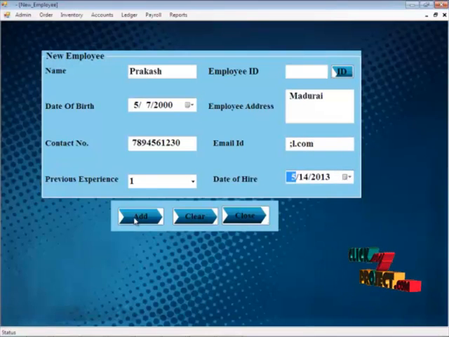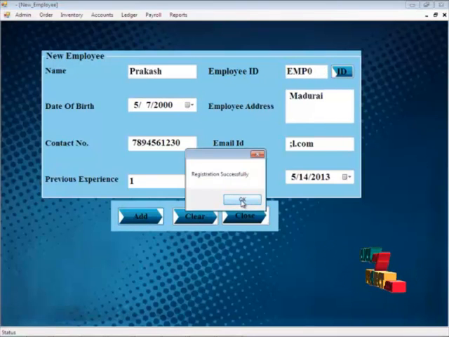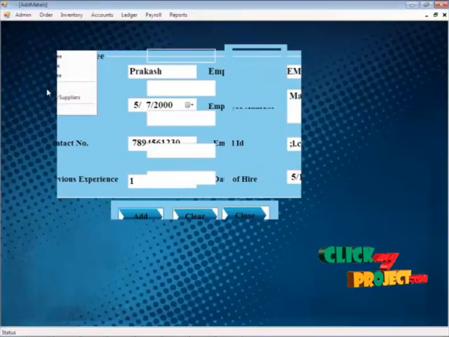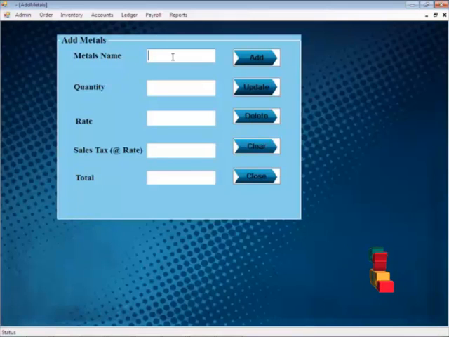Here we select the date of hire. By clicking the ID, the ID of the employee is displayed automatically. By clicking the add button, it is stored in the database. And now we go on to add metals.